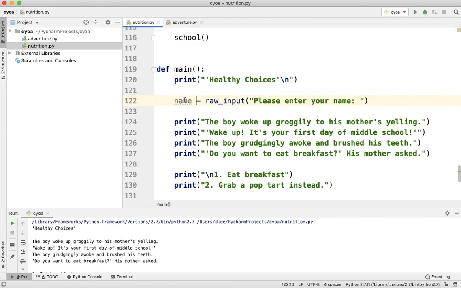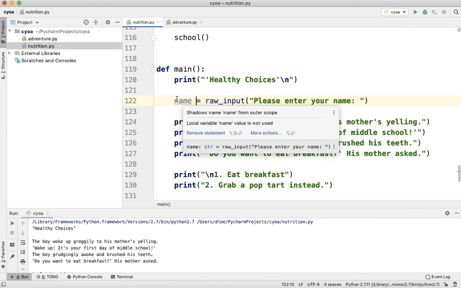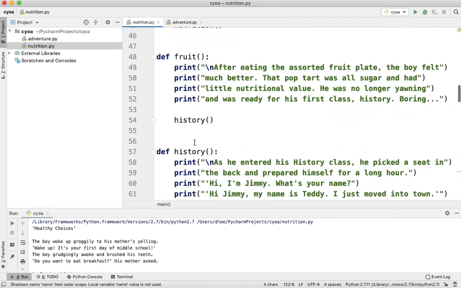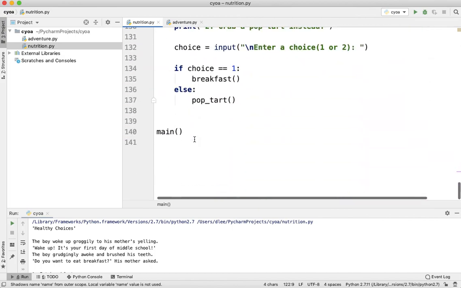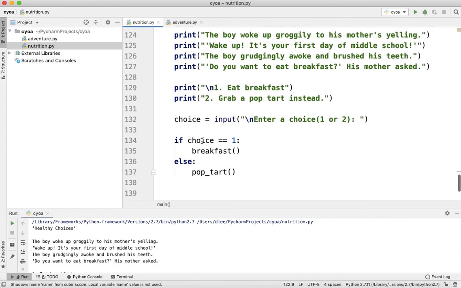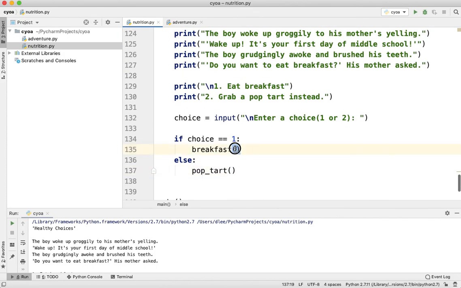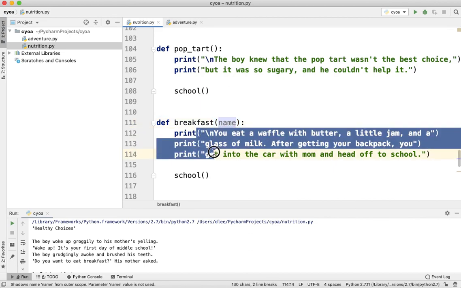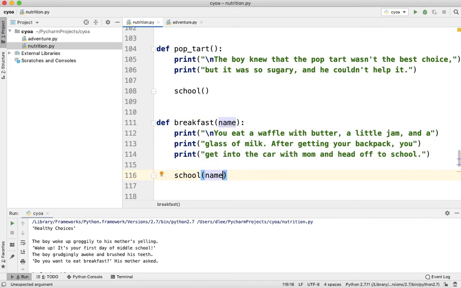And notice here that name is grayed out because it thinks that I'm trying to create a local variable called name, a variable that's local to main. And I'm not using that name variable in my definition for main. But this variable name is going to be used in almost every one of our function definitions. So we have two choices here. We could make this variable local, and then every time we call a function, we can pass in name. And then in every function definition, we could receive the name, and then we could use it in our function definition. And then we can go ahead and pass it to the next function, and so on.